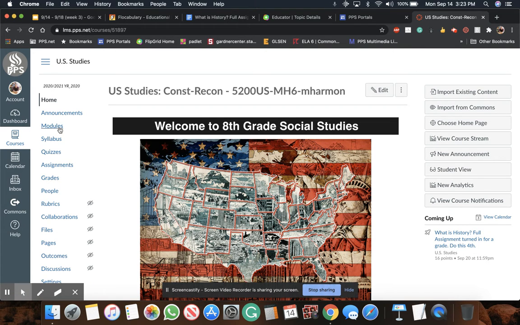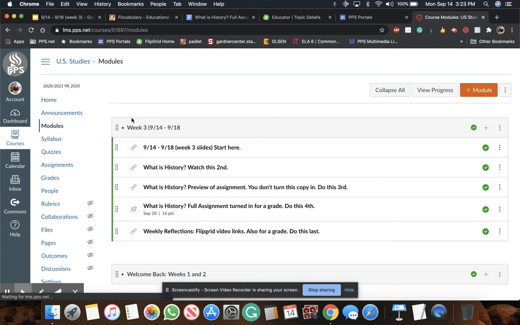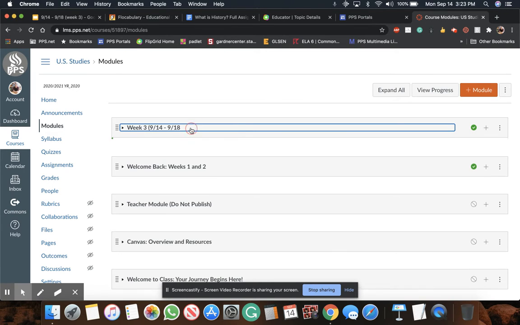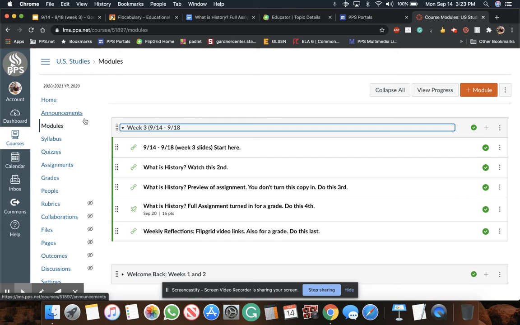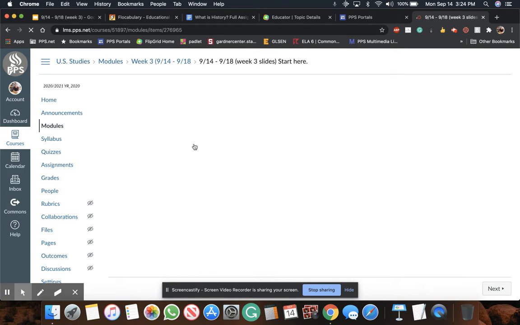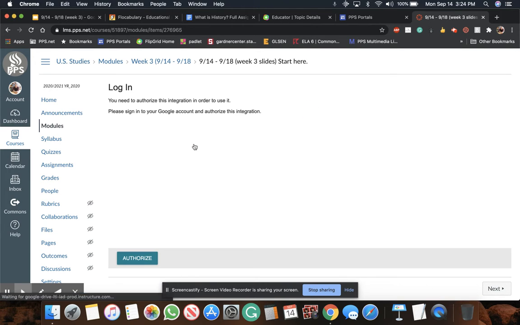So you will go to modules and you can see week 3. This is the week that we are currently in, September 14th to September 18th. And you can see that there are 5 things there, right? Start here, watch this, do this third, fourth, and fifth in order very clearly, right? And most of this is what I already talked about, right? So you click that if you need to review the lesson slides.